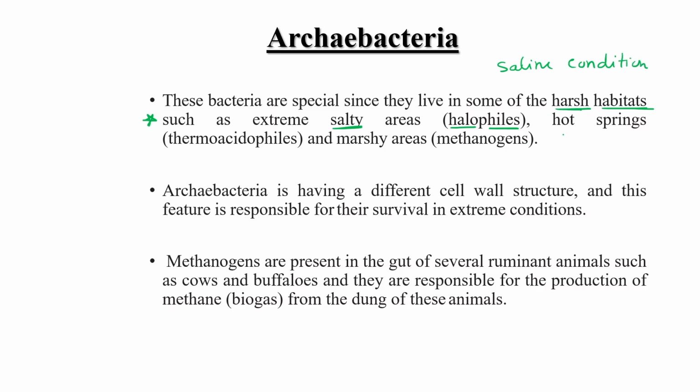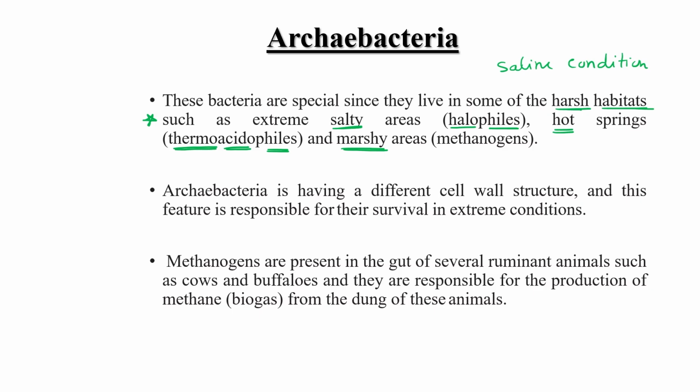Extreme saline condition. Some bacteria are able to reproduce or live in hot water springs, which means they are able to survive under high temperature. These are known as thermoacidophiles. And some are able to survive in marshy areas where methanogens are present in a comparatively high amount.